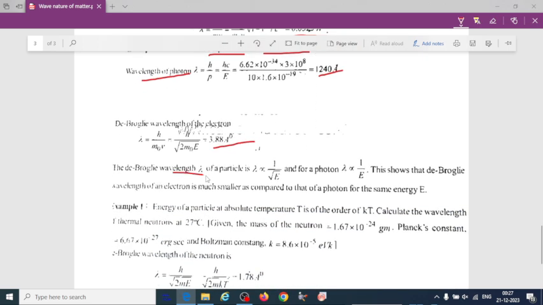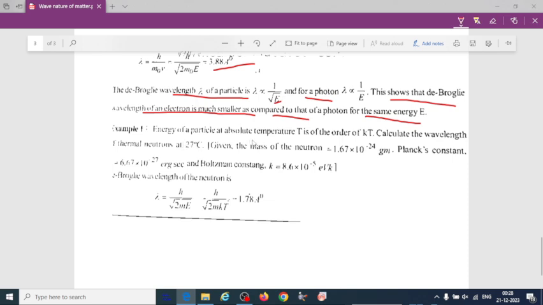So the de Broglie wavelength lambda of a particle is inversely proportional to the square root of energy, and for a photon it is inversely proportional to E. This shows that the de Broglie wavelength of an electron is much smaller compared to that of a photon for the same energy E. So the electron wavelength is 3.88 angstrom and the photon wavelength is 1240 angstrom. The electron wavelength is smaller than the wavelength of the photon.